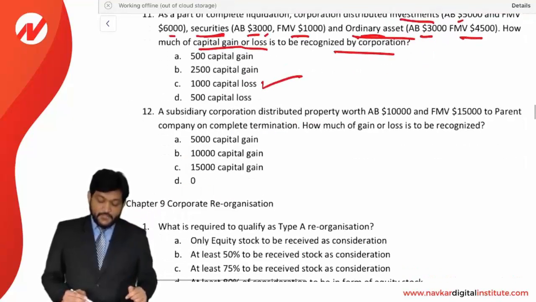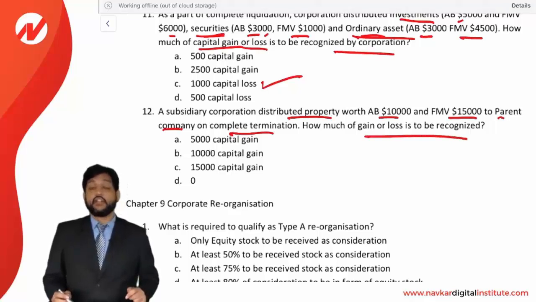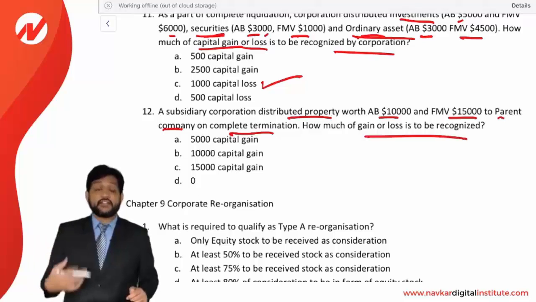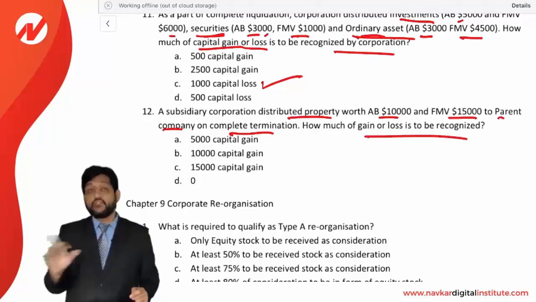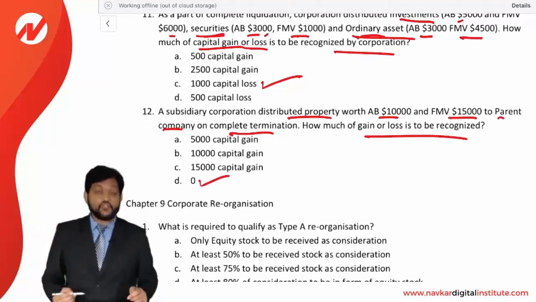Next, a subsidiary corporation distributed a property worth AB 10,000 and FMV 15,000 to a parent company on a complete termination. How much gain or loss is to be recognized by the subsidiary? When a subsidiary is being liquidated and it is distributing the property to a parent company, you remember the theory, there is no gain, no loss to be recognized on this distribution. So the answer is 0 straight away. So these were the MCQs for chapter number 8.